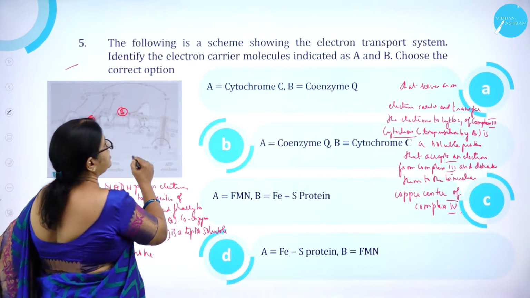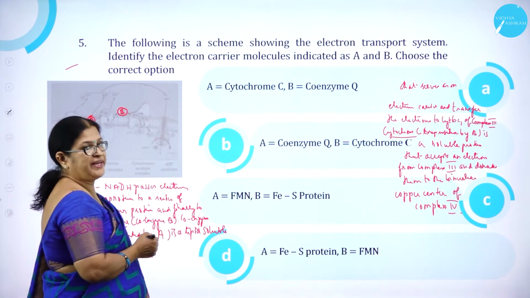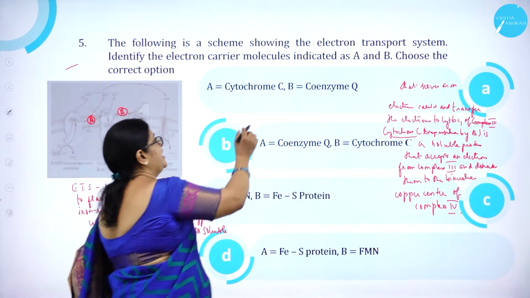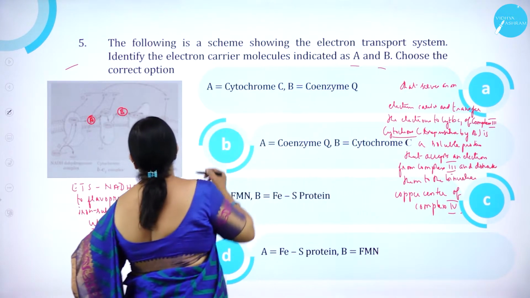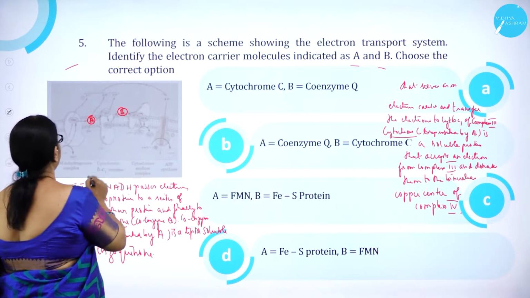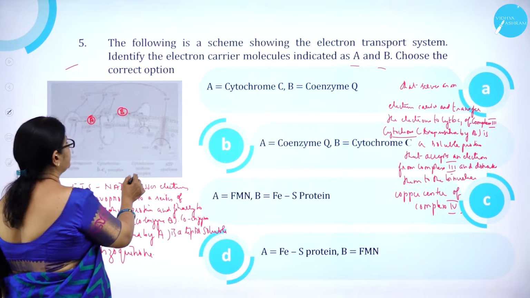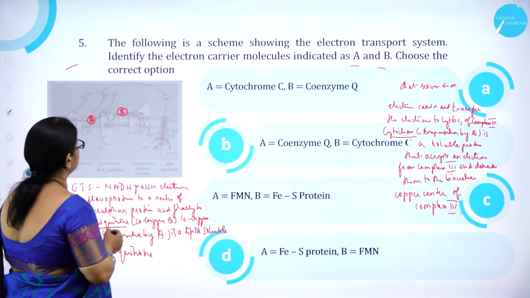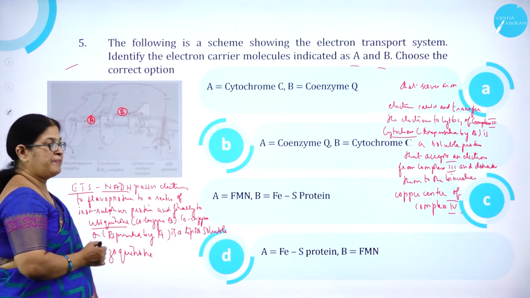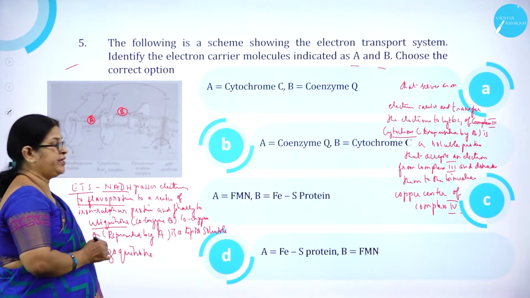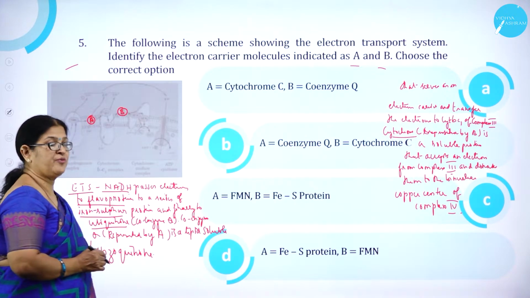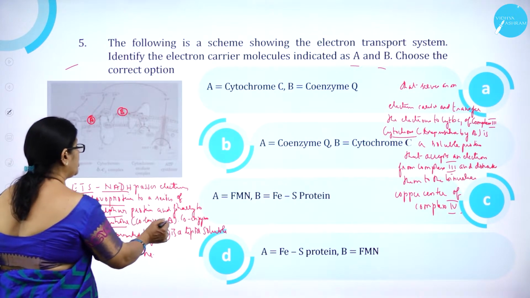The following is a scheme showing the electron transport system, ETS system. Identify the electron carrier molecules indicated as A and B and choose the correct option. So here you can see it is not so very clear, but here A and this is B. Here you can see cytochrome B1, C1, cytochrome oxidase complex, right? So here in ETS system, we find that NADH passes electrons to flavoprotein, to a series of iron sulfur protein, and finally to ubiquinone, that is coenzyme Q.